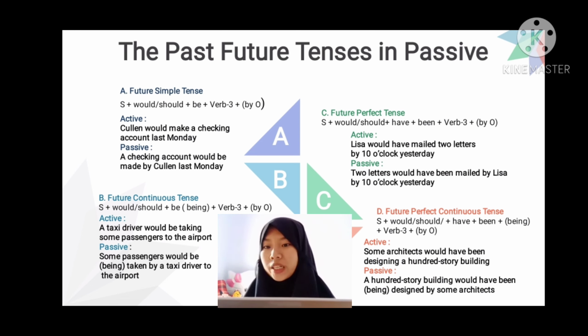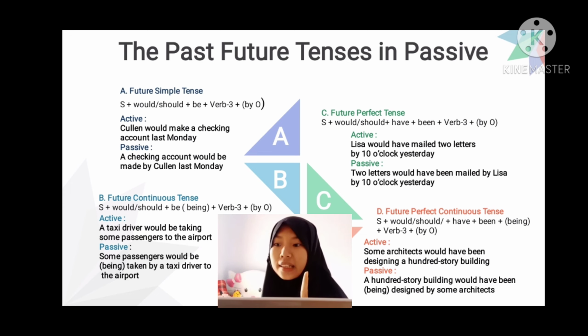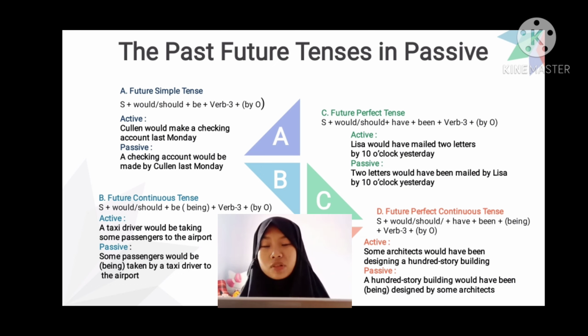Okay, next, the past future tense in passive. In this case, I will tell you about past future tense in passive voice. And the first tense is future simple tense. The formula of the passive is subject plus should or would. I just want to remind you that would is used with all pronouns, but should is only used with I and we, just like I should, we should, like that. And plus be and plus verb 3 plus by then object.